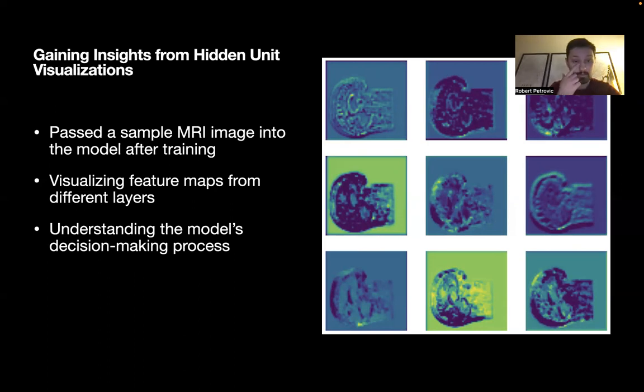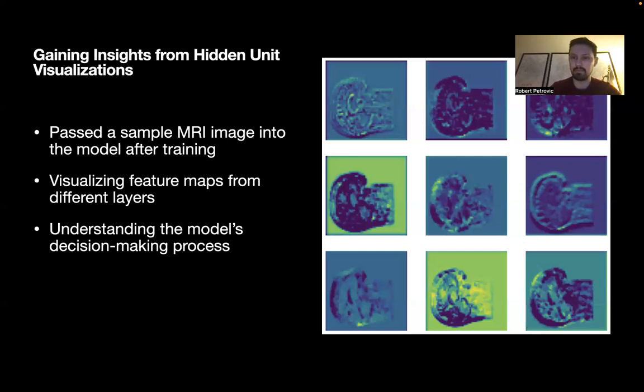In the earlier layers, I noticed that the model focused on simple patterns like edges and textures. And then as I progressed through later layers, the model was starting to combine those patterns into more complex features. Of course, this ultimately ends with it being able to distinguish young and old MRI scans effectively. These visualizations not only help us understand the model's thought process, but could also potentially give us a chance to identify room for improvement if there are any issues with the design.